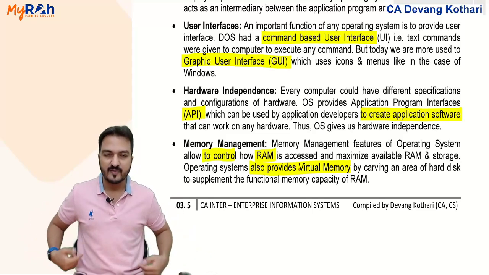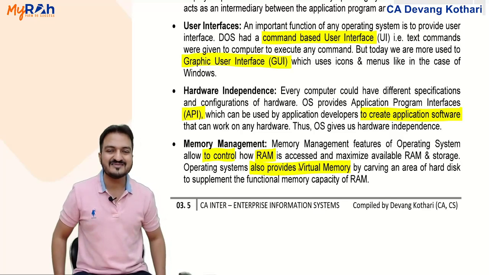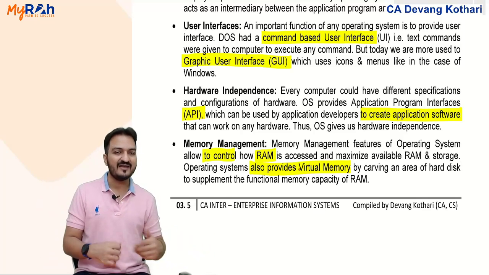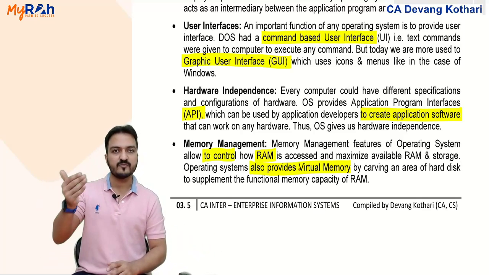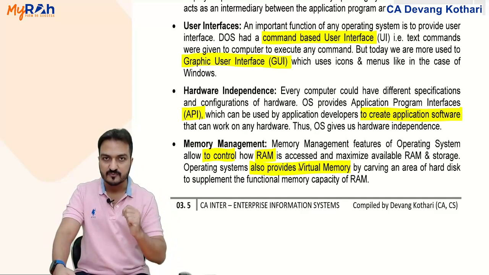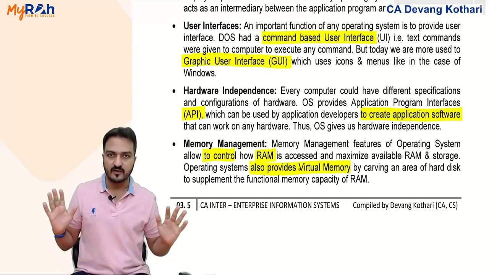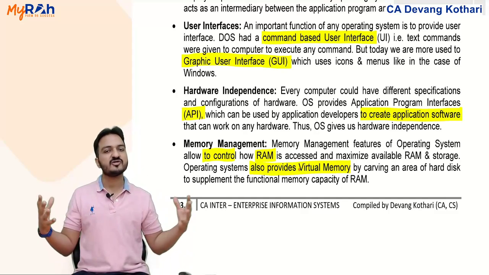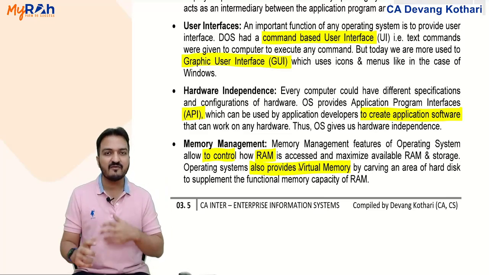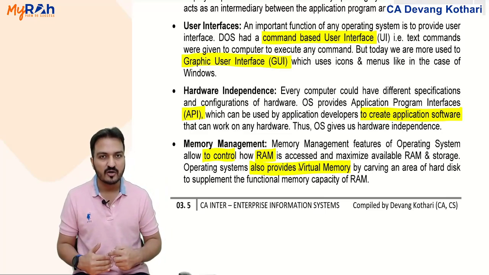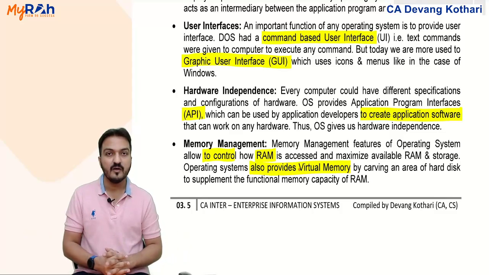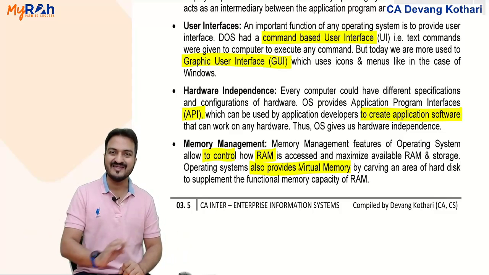Even RAM is managed by the operating system. Whatever files are brought to the RAM, who is bringing them to the RAM? Operating system. When the file is of no use, the file will be removed from the RAM. Who will remove it from the RAM? Operating system. It is the job of the operating system to remove unnecessary data from the RAM. You know that if the RAM gets clogged up, if there is so much unnecessary clutter inside the RAM, then your system will slow down. Do you know that? Yes. It is the task of the operating system to clean the RAM.